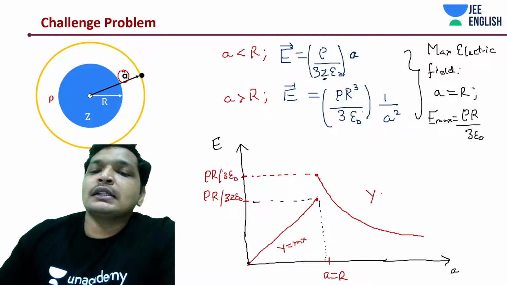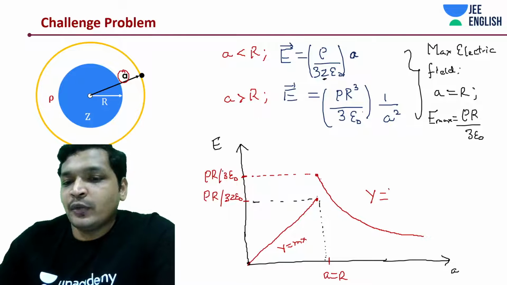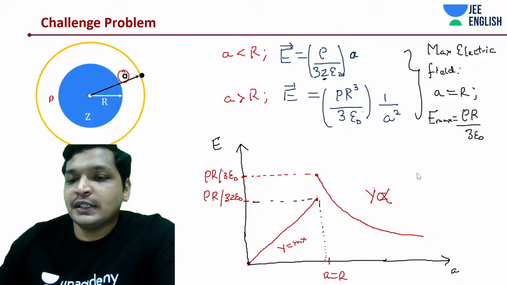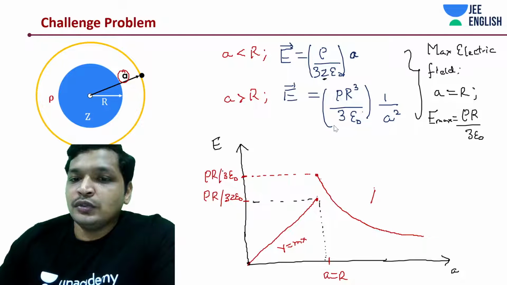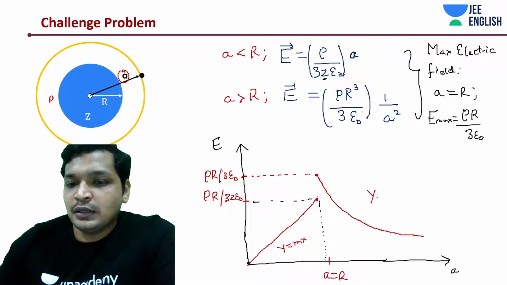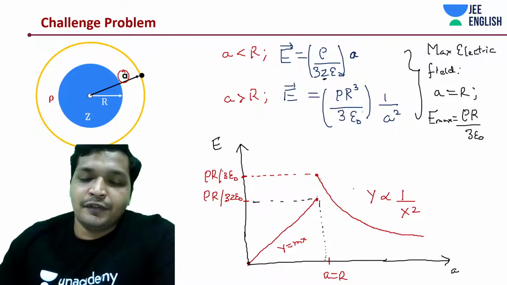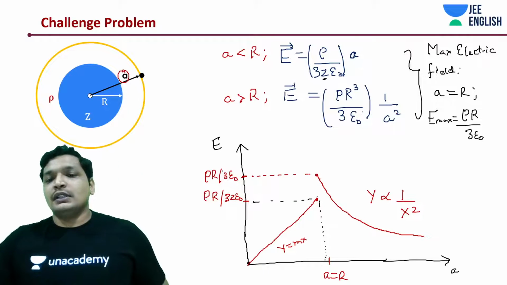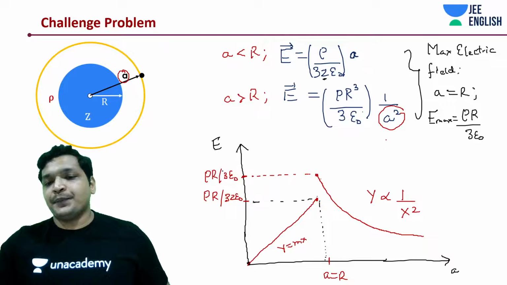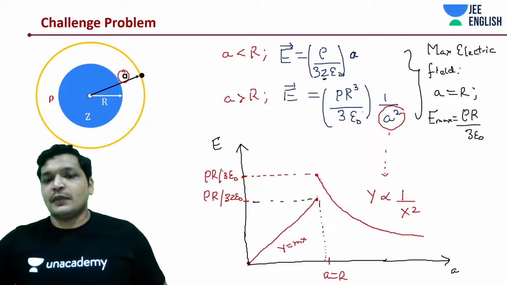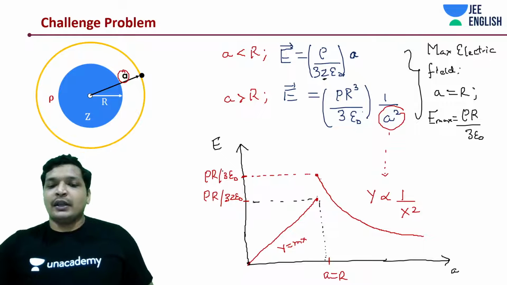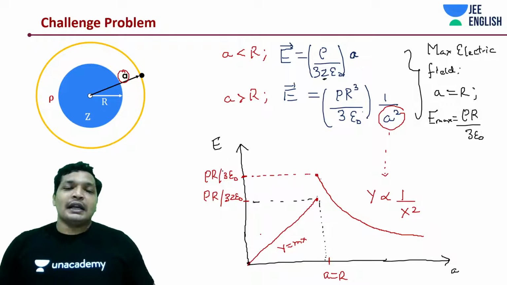Y is proportional to something divided by... I would rather keep it as proportional to, safer side, is equal to a thing divided by 1 by x, x square graph. Okay, this indicates this part, and this one is y is equal to mx. I hope this is clear. I'll come back to the point again.